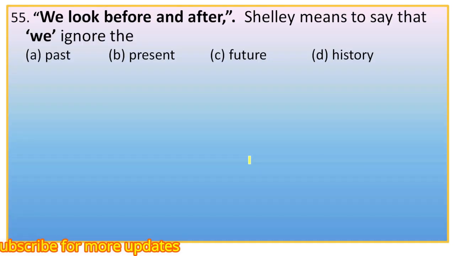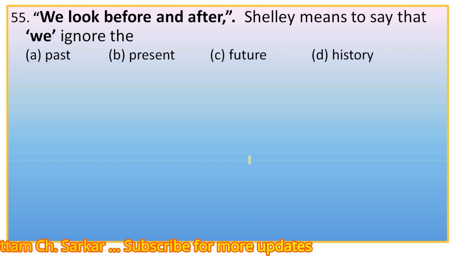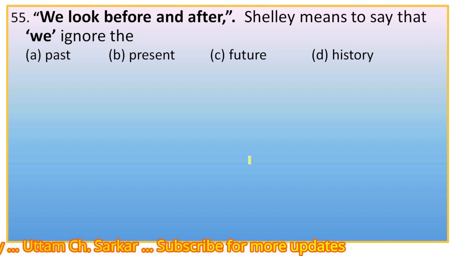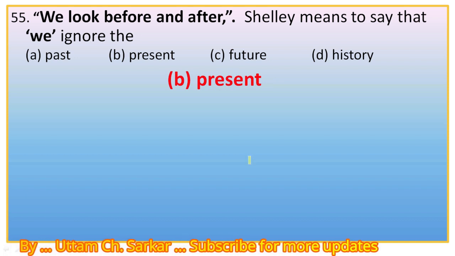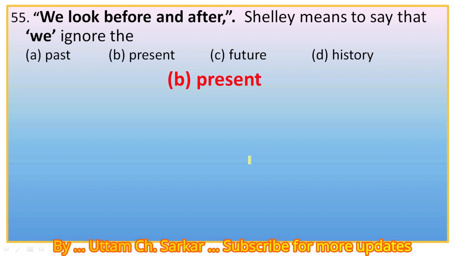Next, question number 55. We look before and after. Here, before means past and after means future. And this is the line from stanza 18. We look before and after and pine for what is not. So before means past and after means future. And here Shelley means to say that we ignore the obviously present, because human beings always remain in the past and future, avoiding the present. So the right option is B, present.